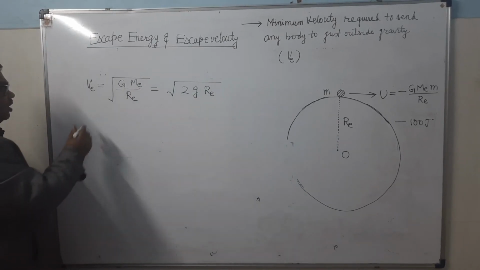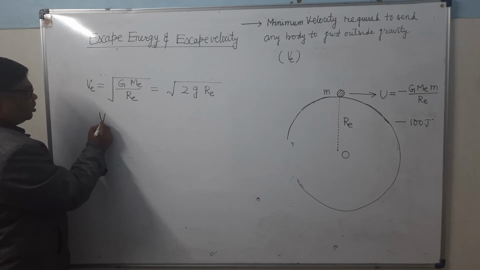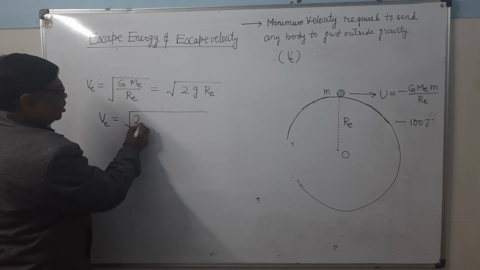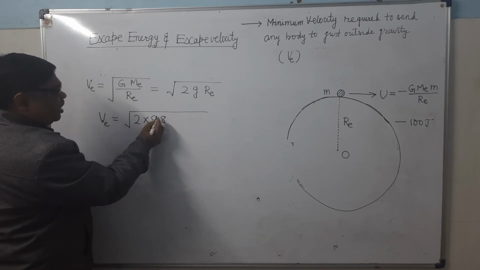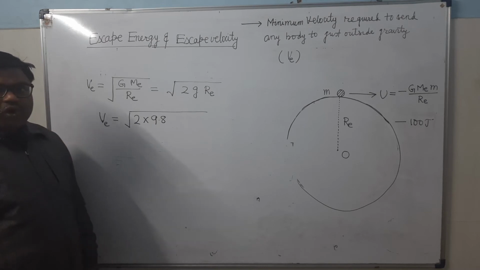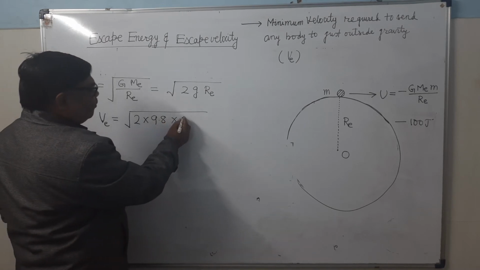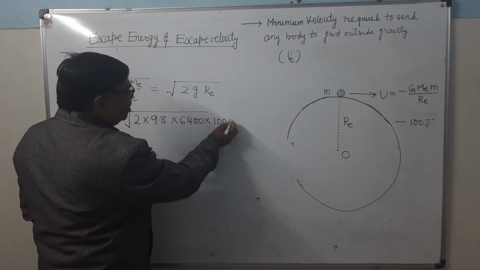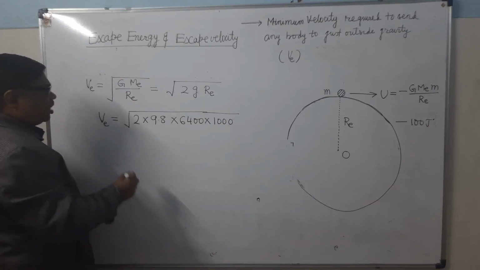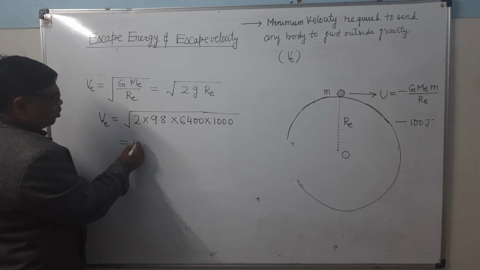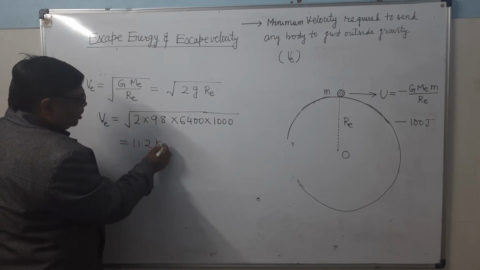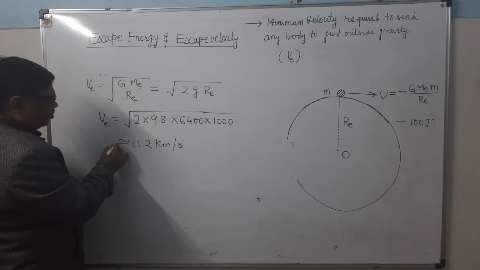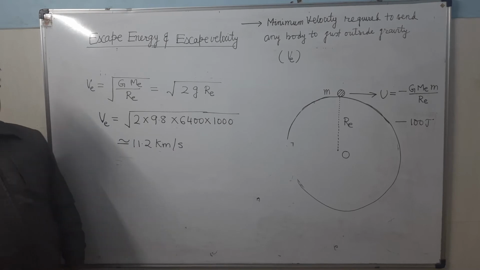If you calculate it, VE equals root of 2 times 9.8 times RE, and RE I am taking as 6400 kilometer, which you will convert into meter. So it comes out nearly 11.2 kilometer per second. It is clear? It is not the exact calculation. Approximately it will be 11.2 kilometer per second.